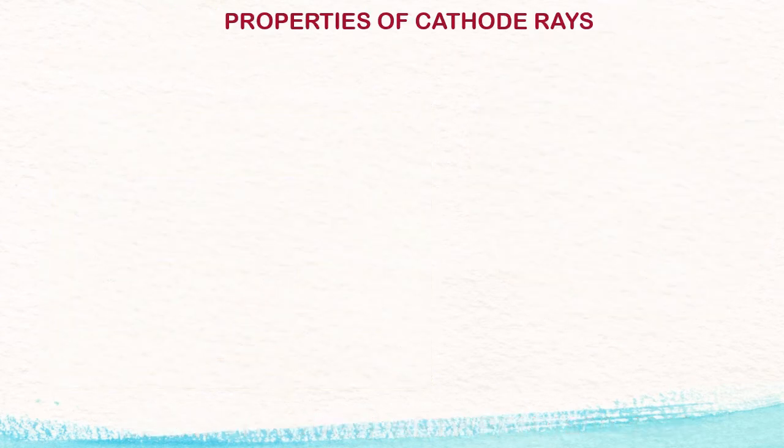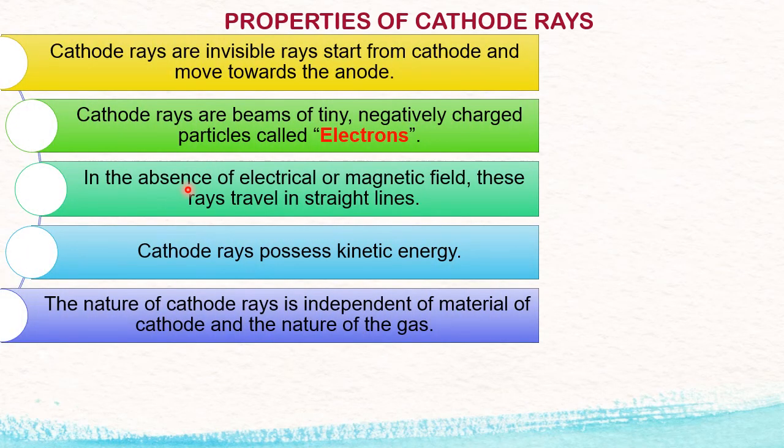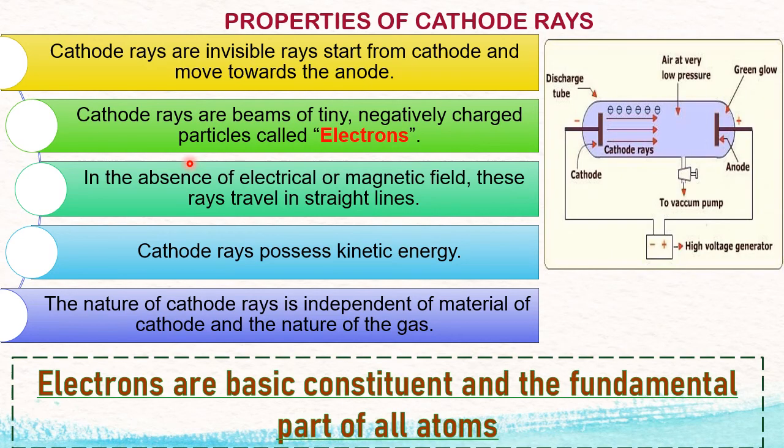Here are the properties of cathode rays. Cathode rays are invisible rays that start from the cathode and move towards the anode. Why do they move towards the anode? We know that like charges repel each other and unlike charges attract each other. The knowledge of attracting and repelling charges was known during Thomson's time.